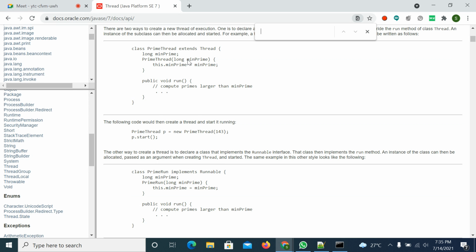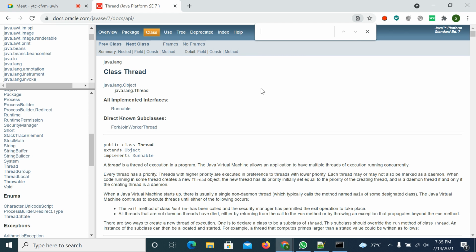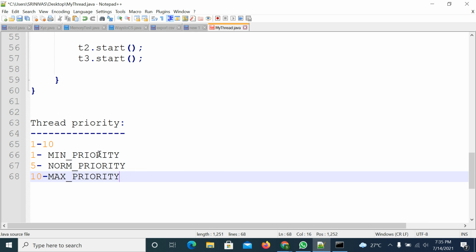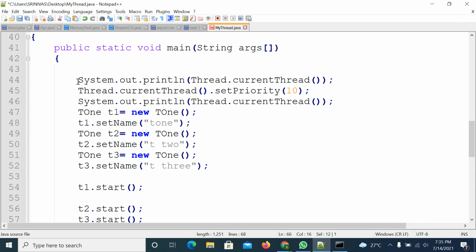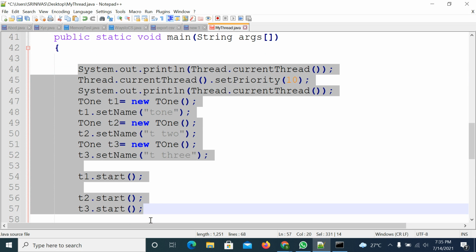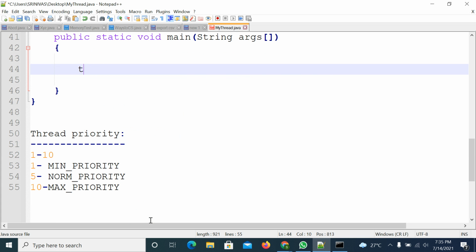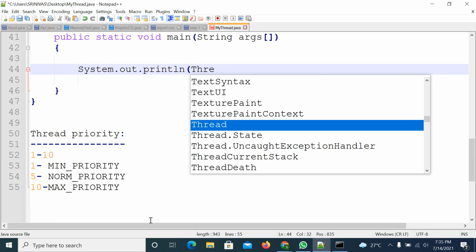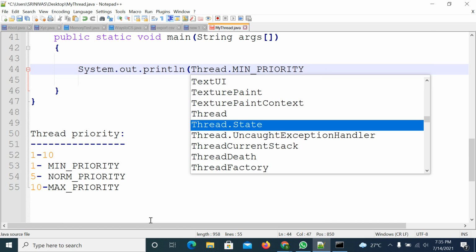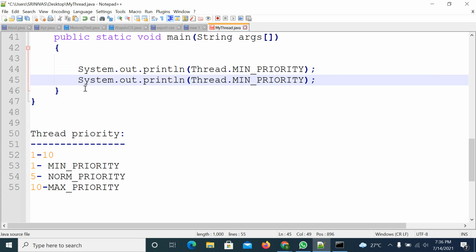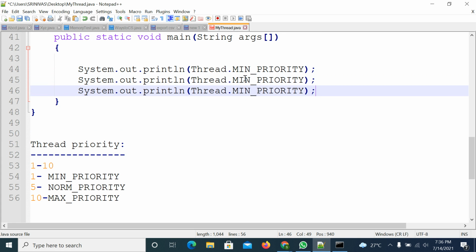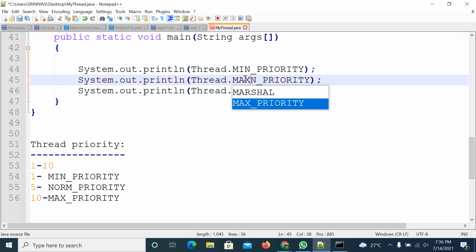It is not showing the value here, but if you want to get it, I will write the code to get the maximum priority, minimum priority and normal priority. I will delete this code, not required now. I'm trying to print with System.out.println: Thread dot minimum priority, then in the same way System.out.println of normal priority, then maximum priority.